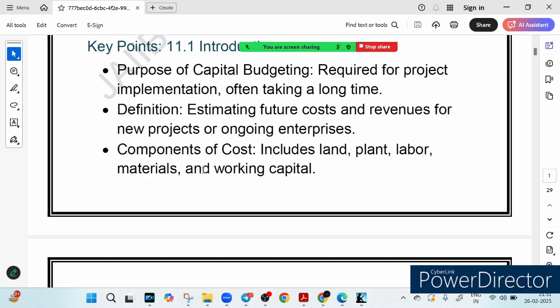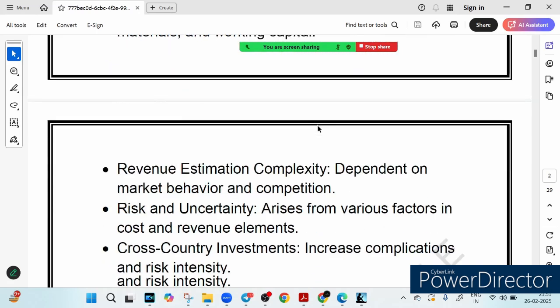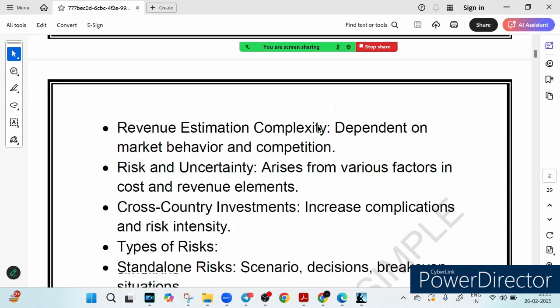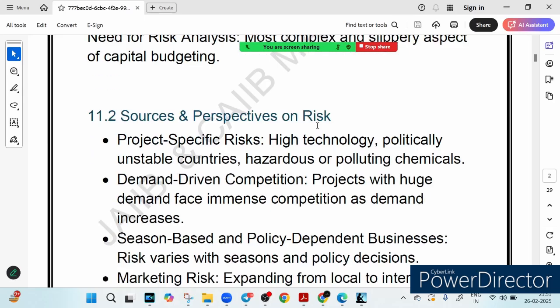It's like planning your expense and earning. Second question, I told you what goes into capital budgeting. I told you that land, machinery, hired workers, then raw material, all these things go into capital budgeting. Then we also talked about the risk factor, right? What kind of risk are they exposed to, and what happens when a foreign country comes into the picture, when our counterparty is a foreign country, that we are doing cross country investment. So we have talked about some more types of risk which add to our journey besides standalone and contextual risk, and why we need the risk analysis. I hope this makes sense to you, especially in the context of capital budgeting.